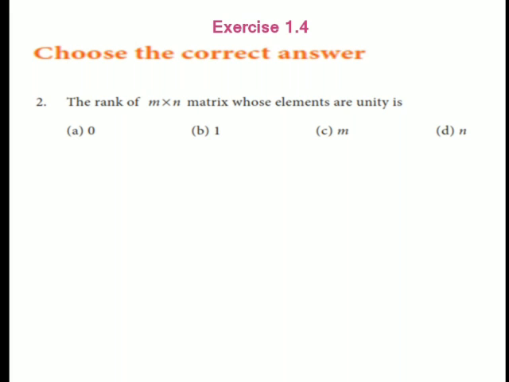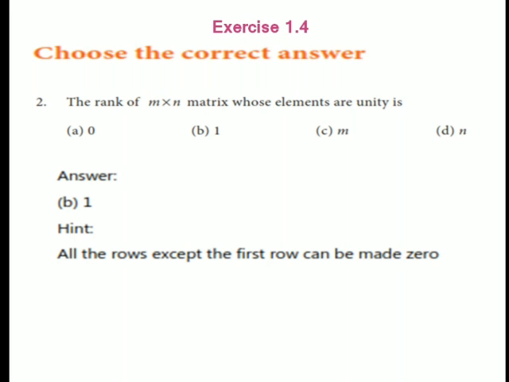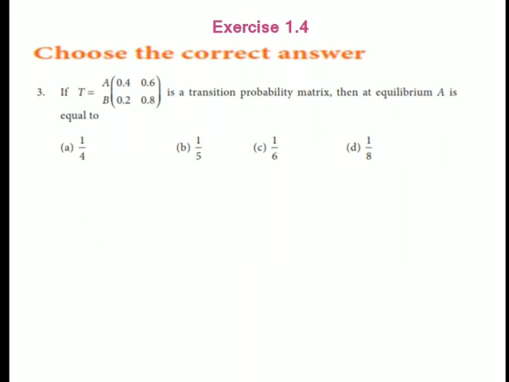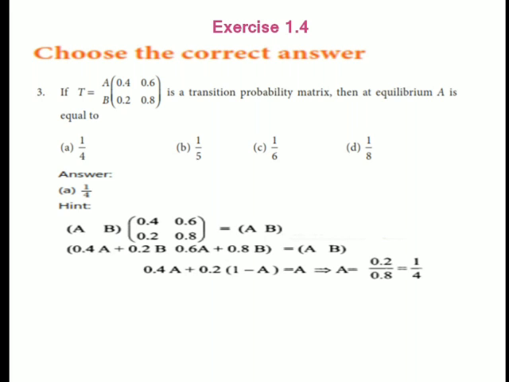Second question. The rank of an m by n matrix whose elements are unity is 1. All the rows except the first row can be made 0. Third question. If T is a transition probability matrix, then at equilibrium A is equal to 1 by 4. You take AB and write it, and find the value is 1 by 4. 0.2 by 0.8 equal to 1 by 2, 1 by 4.